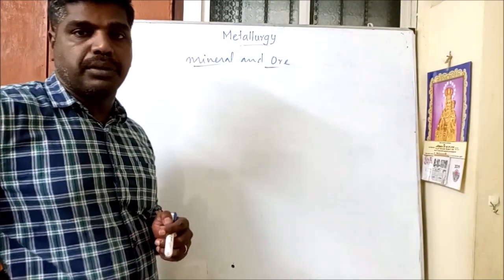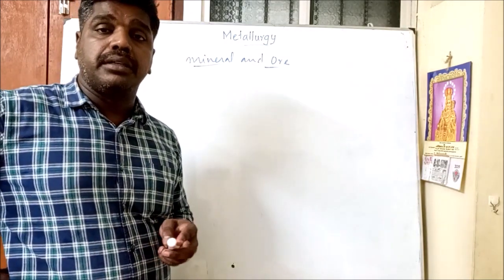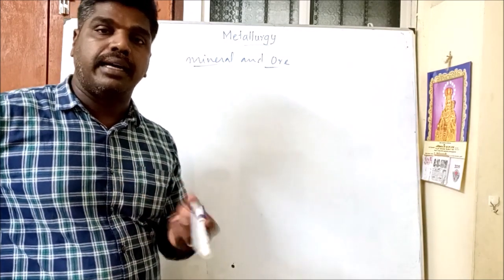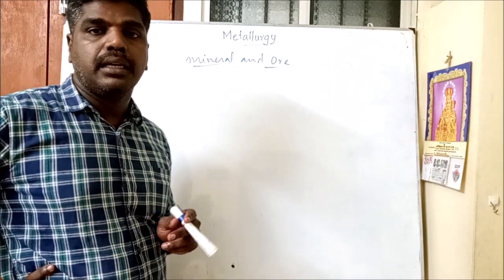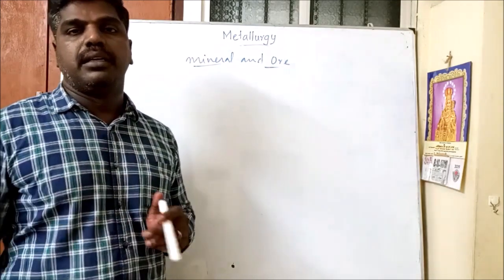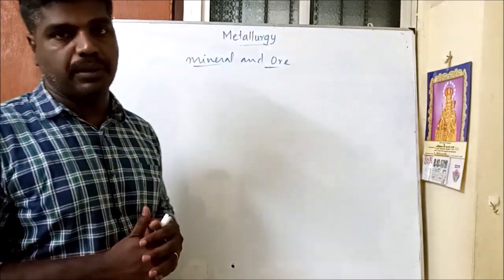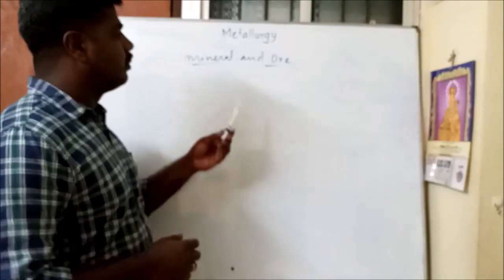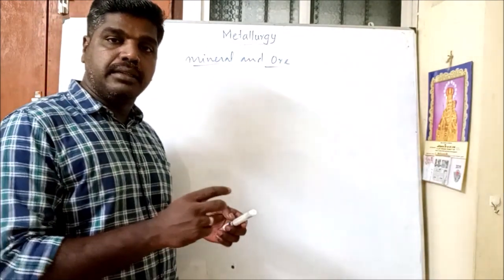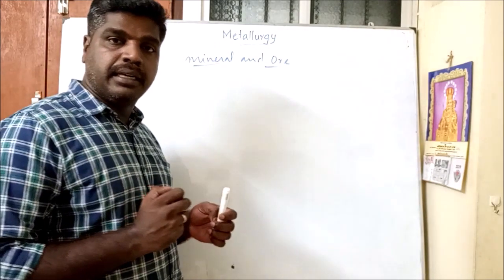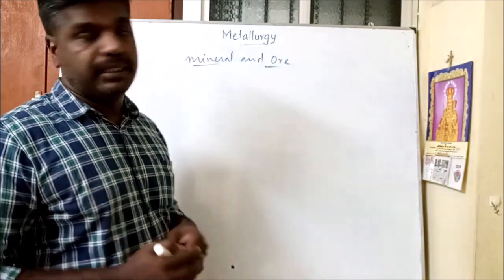That we call minerals. For example, if you take iron, 80% of inorganic compounds are associated with the iron. For example, the best ore of iron is hematite. So these are combined forms only. From that combined form, we are going to extract the metal. Next we are going to study about the ore. What is an ore? The metal which is going to be extracted conveniently, profitably, and we get more amount of metal, that we call ore.